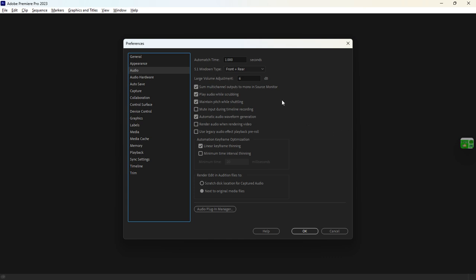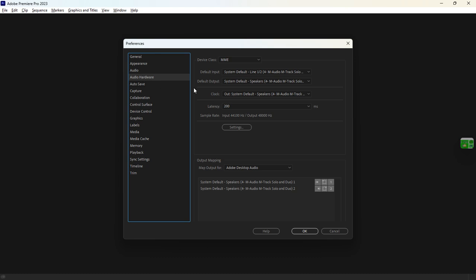Yeah. So on the audio side, this is where you set the audio for the video, how they're rendered, the waveform, the way you want the waveforms to appear. If you want to maintain the pitch, this is basically how you want to set your audio. If you also want a 3D audio, left, right, and center, front audio, this is where you set that, and that's that, by the way.